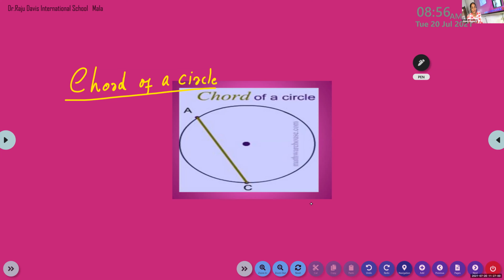So what is a chord? Chord is a line segment that connects any 2 points on a circle. Chord is a line segment connecting any 2 points of a circle. See, the chord is not inside. When you take 2 points and join, you will get a chord. Clear, children? Take 2 points and join, you will get a chord.